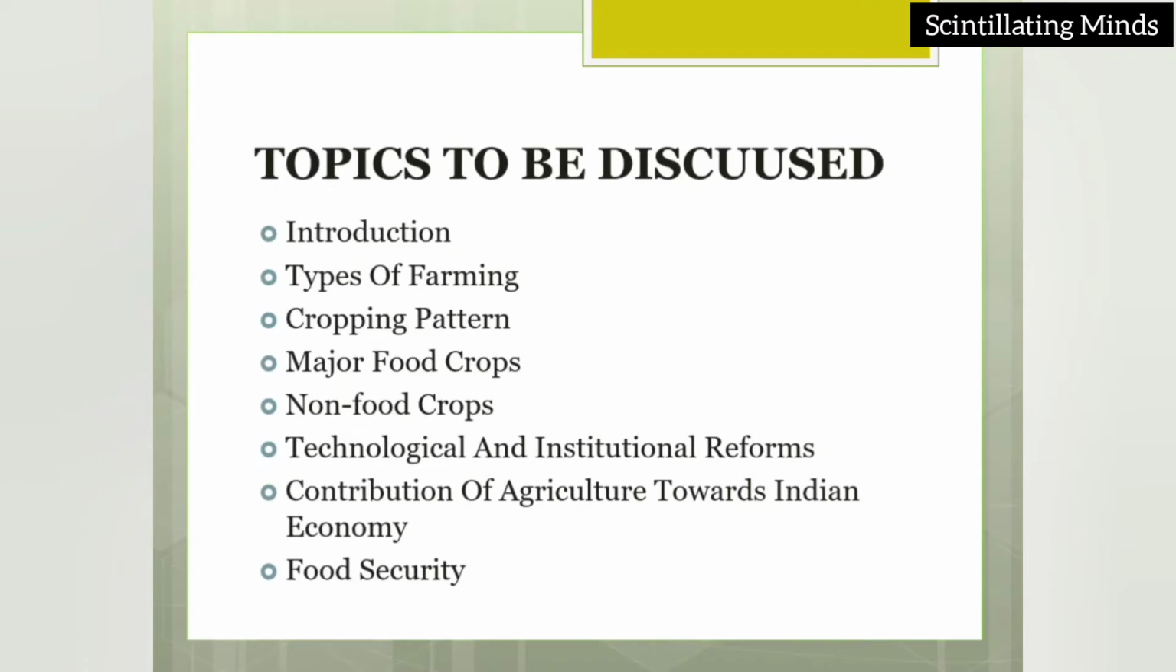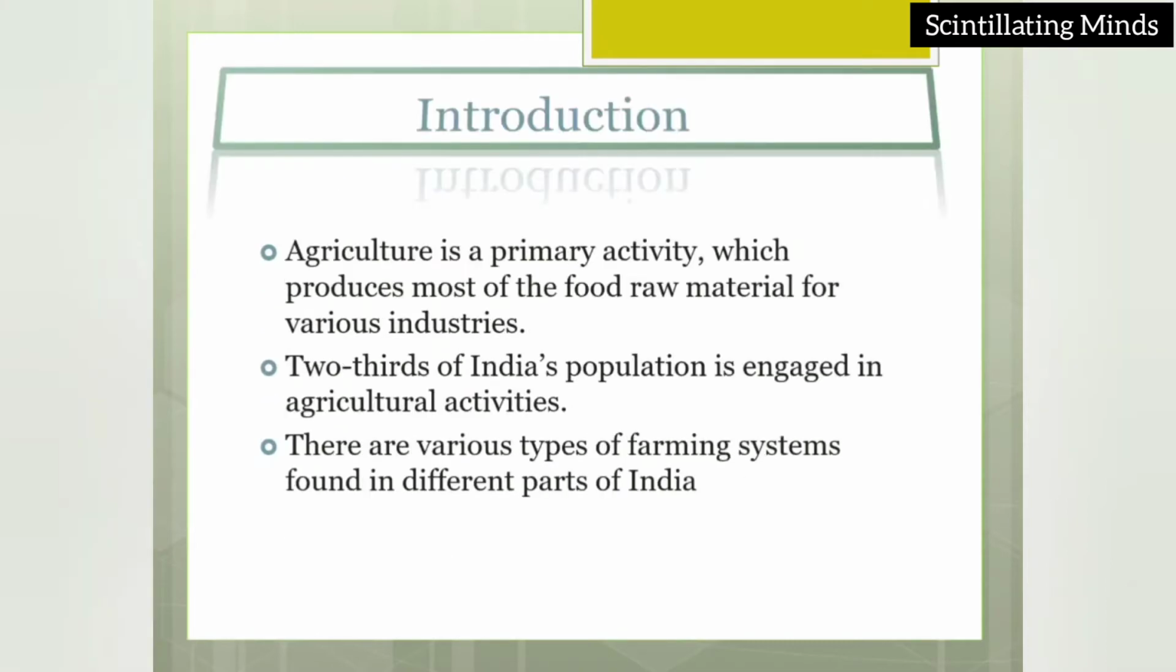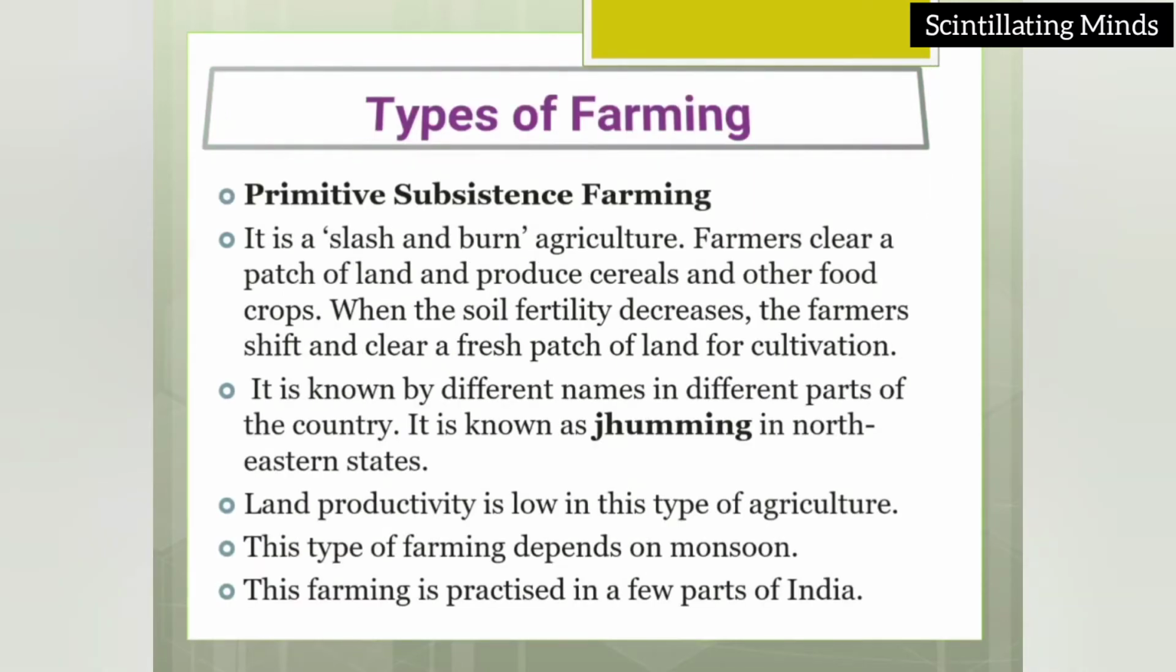Introductory part, types of farming, cropping pattern, major food crops, non-food crops, technological and institutional reforms, contribution of agriculture towards the Indian economy, and then food security. Now we have to see what agriculture is. That is very important to know. Agriculture is a primary activity which helps us produce food in the form of raw material which can be processed in the industrial sector, that is the secondary sector, and about two-thirds of the Indian population is involved in agricultural activities. In this chapter we should know the different types of farming found in different parts of India. So now one by one we will see the types of farming.